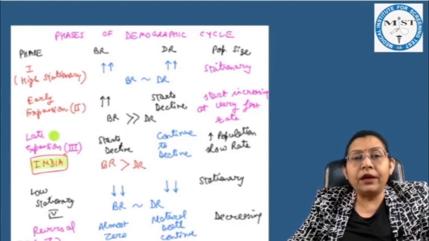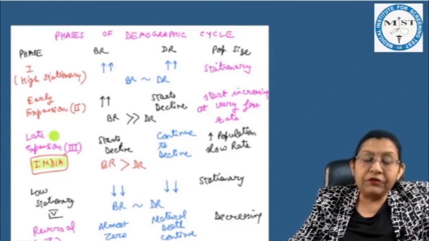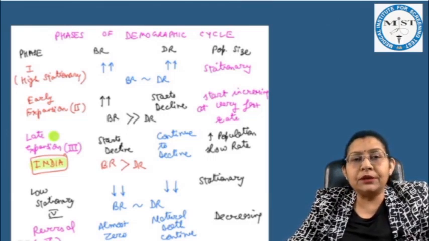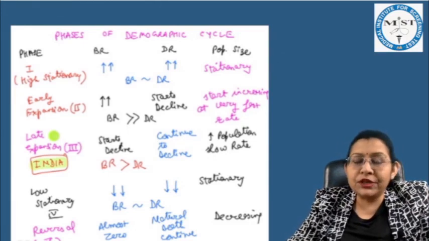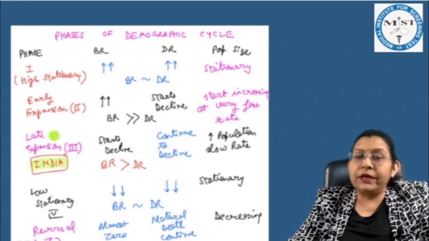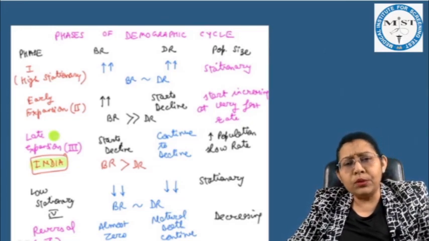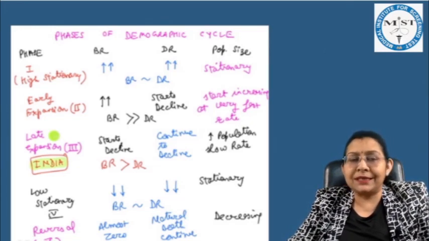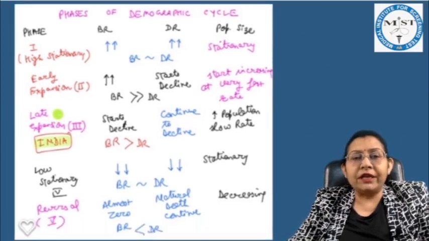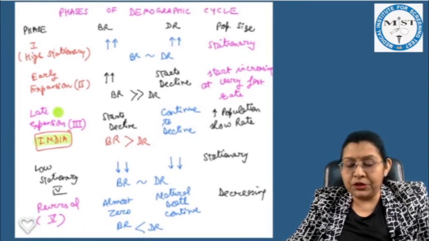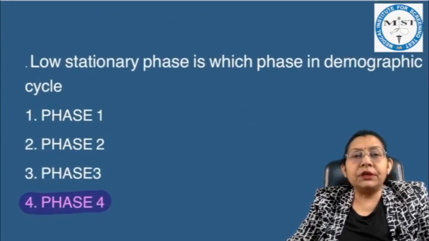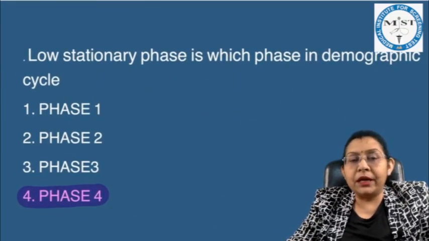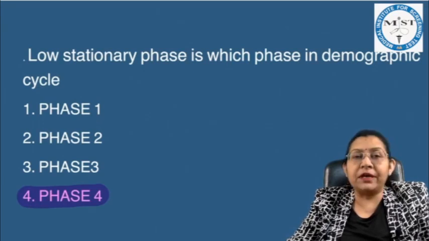The phase 1 is high stationary phase, the phase 2 is early expanding, the phase 3 is late expanding phase. The phase 4 is low stationary phase, where our birth rate and death rate is very low, almost equal, so our population is stationary. And the phase 5 is the reversal phase where population is declining. So the correct answer to this question is phase 4 of the demographic cycle.